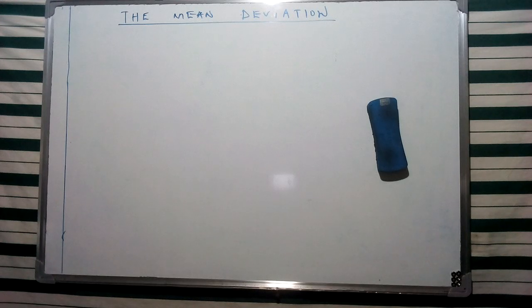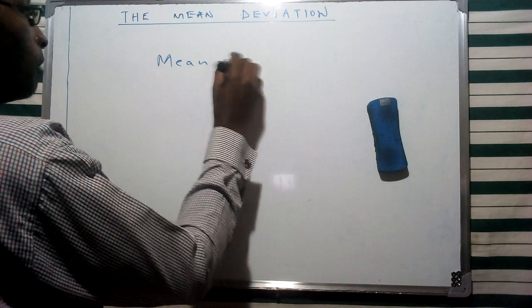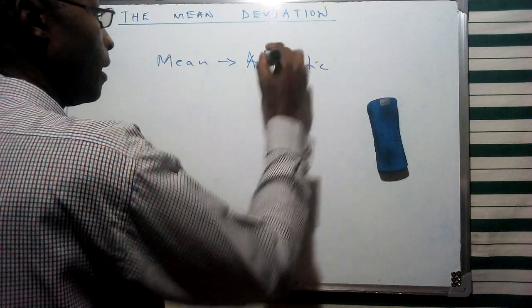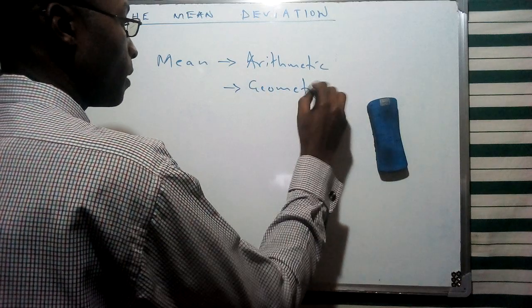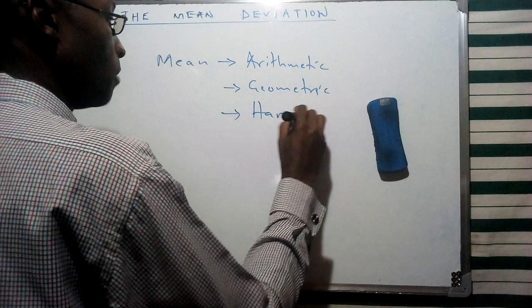Now, in this case, we're going to look at the concept of the mean. In our previous discussion, I had mentioned that we can compute the various kinds of means: the arithmetic, the geometric, and the harmonic mean.